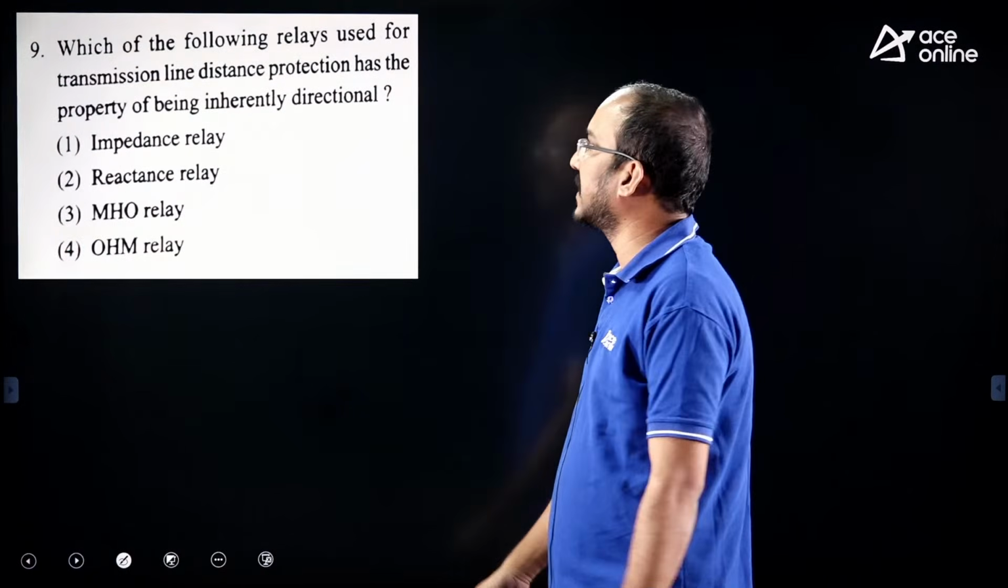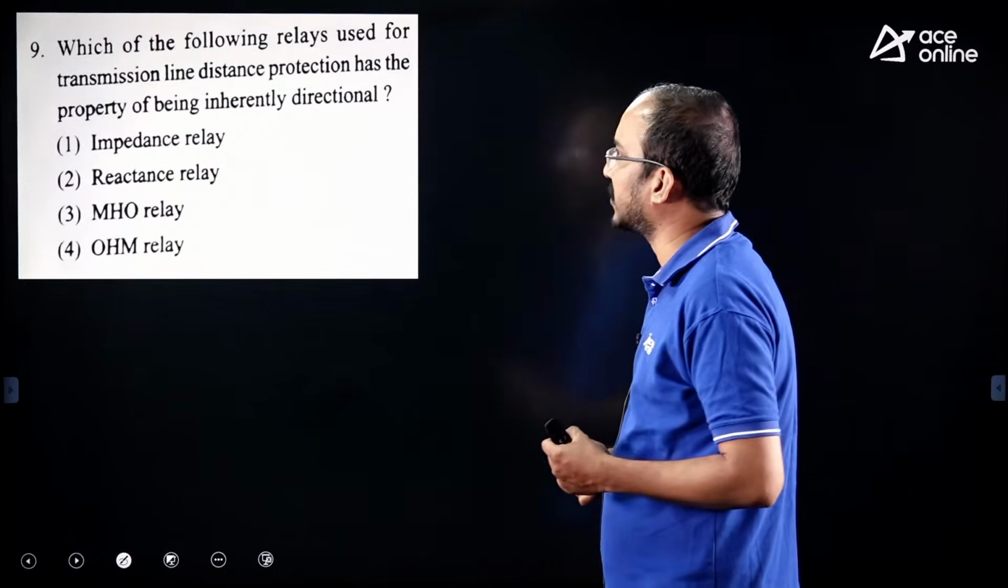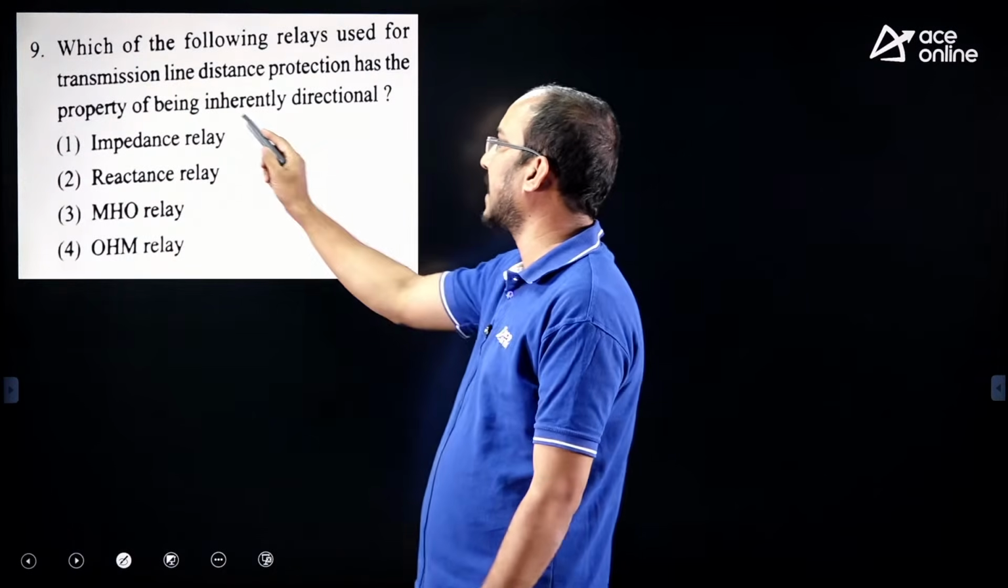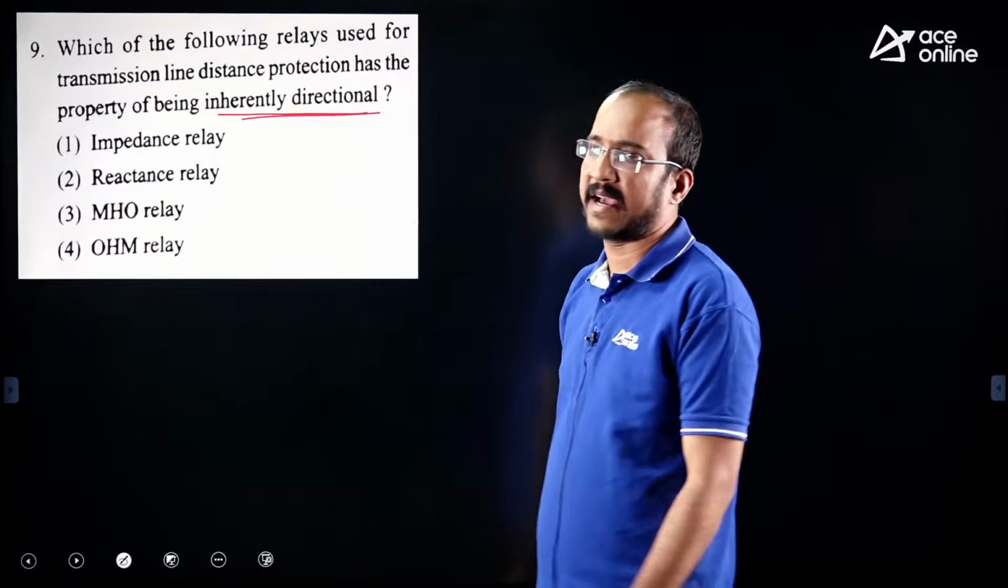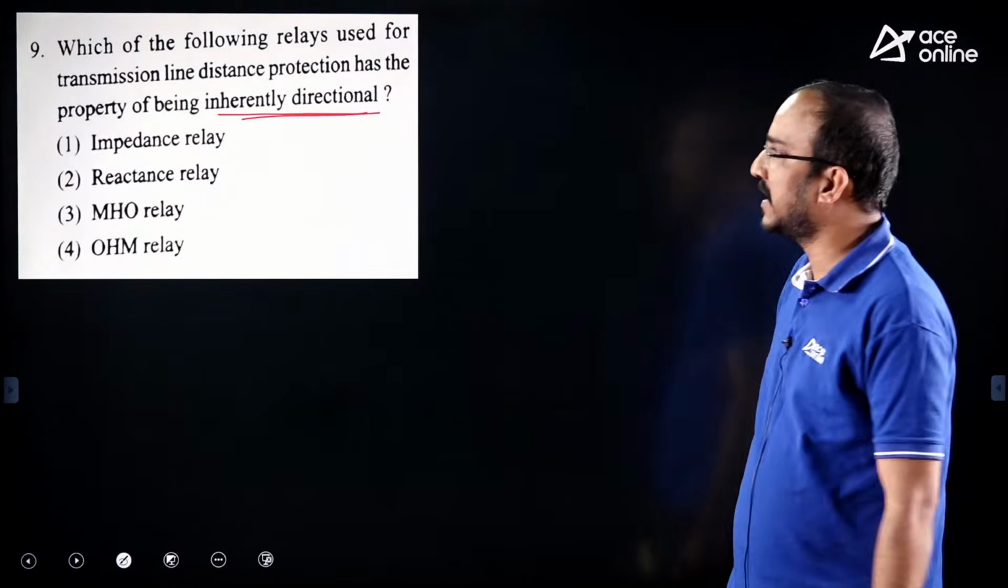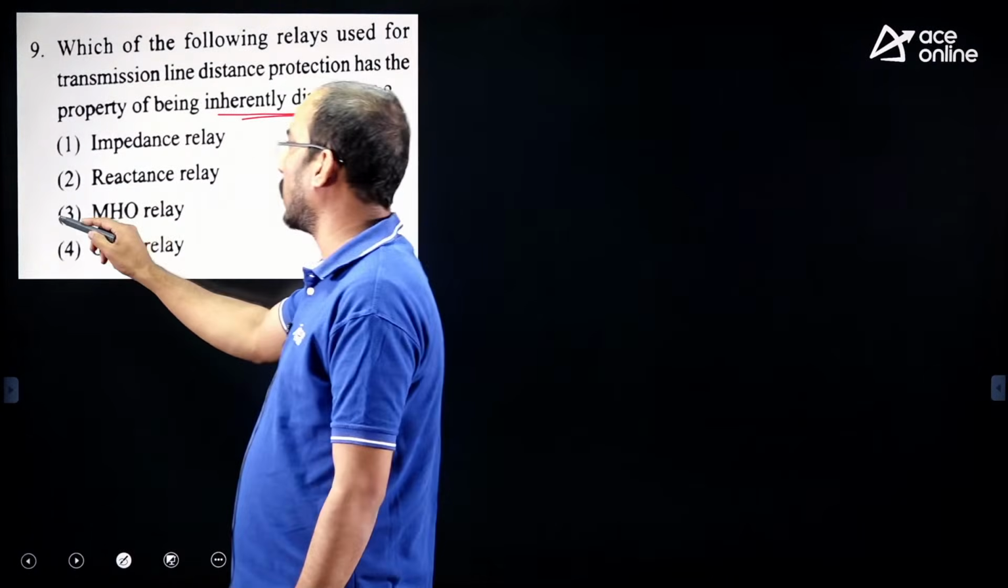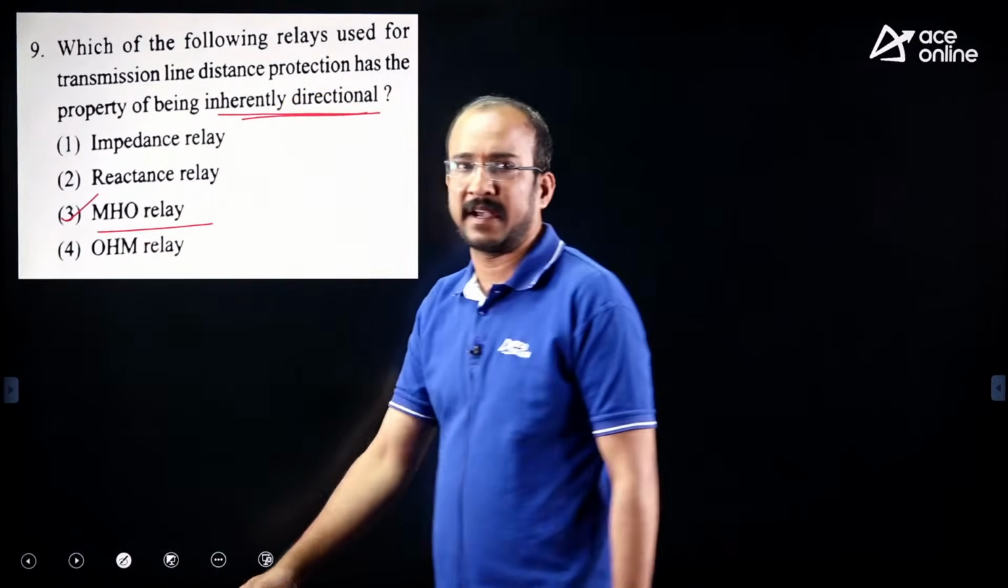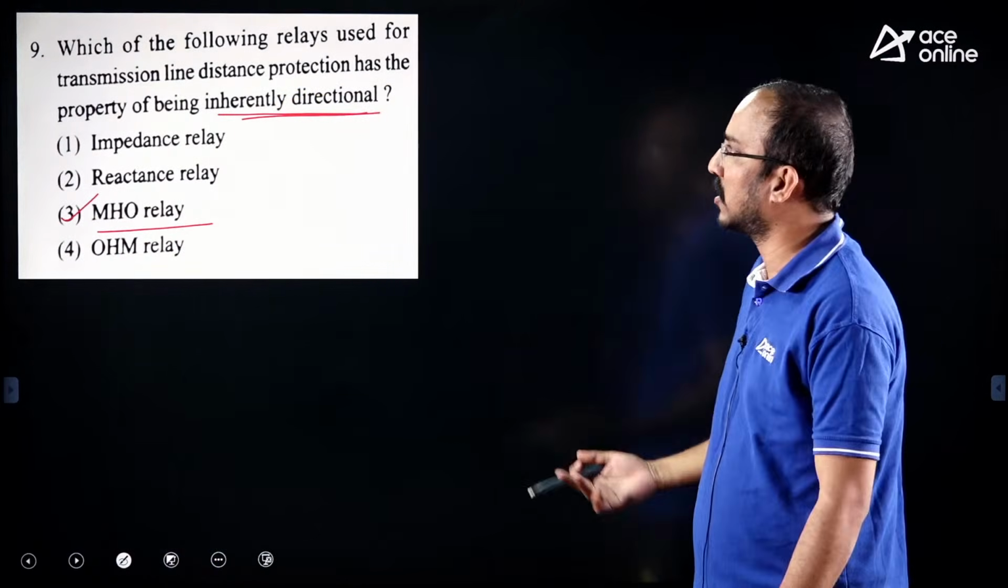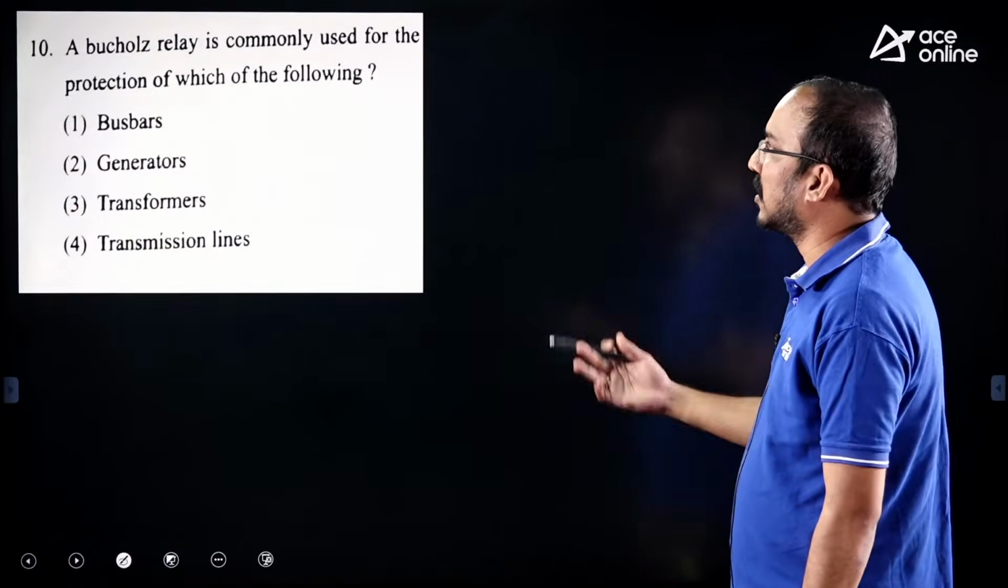Which of the following relays used for transmission line protection is inherently directional? So observe this point, inherently directional. So which relay is inherently directional? Only the MHO relay is inherently directional, remaining all are non-directional relays.